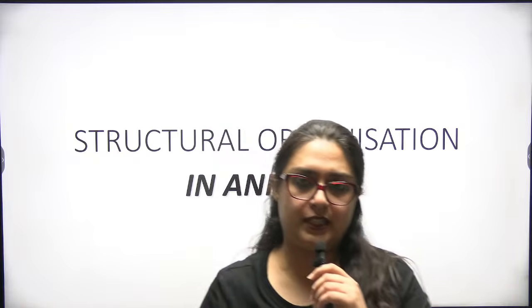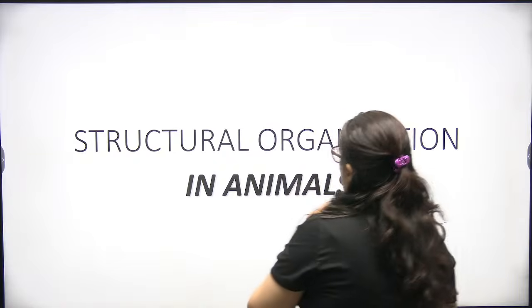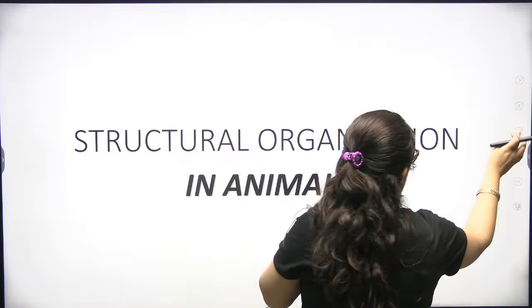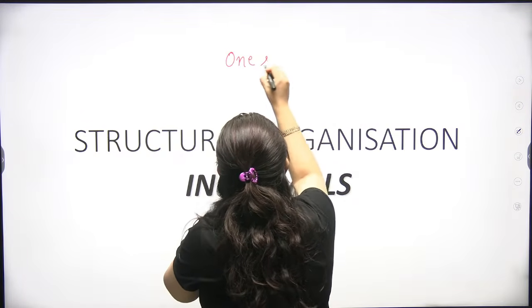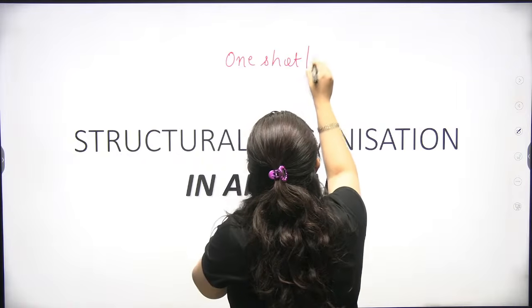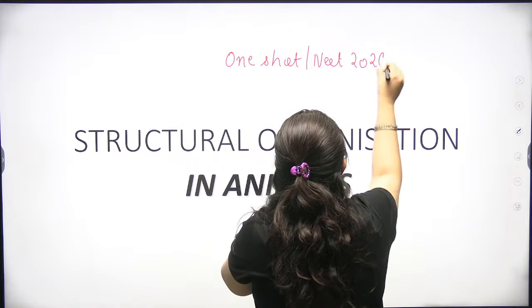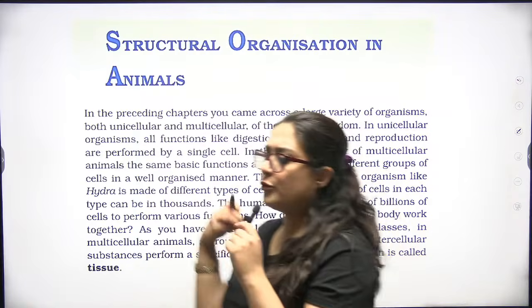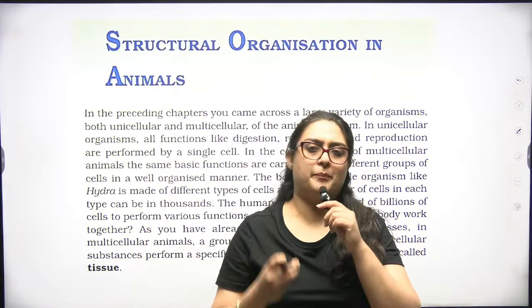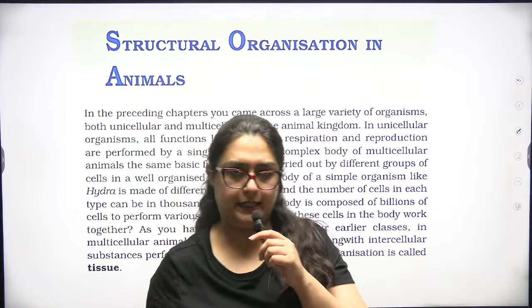This is one shot series for NEET 2026 biology for class 11. Chapter name is Structural Organization in Animals. Now, so many topics of this chapter are deleted by NTA. We are dealing with the latest updated syllabus.